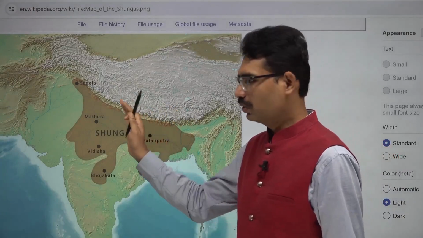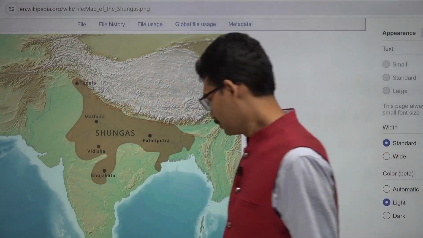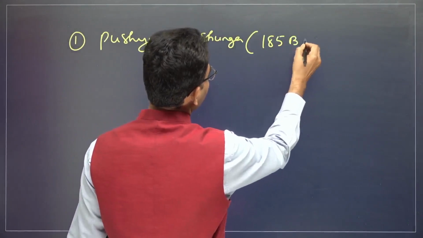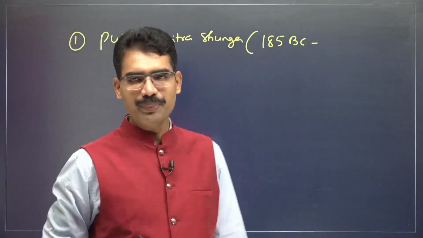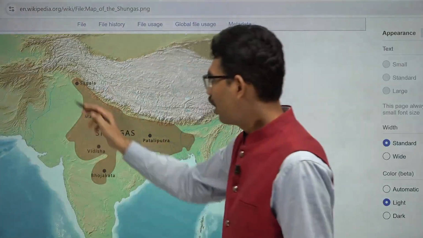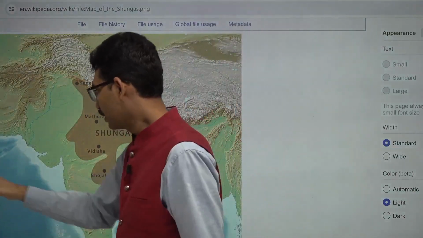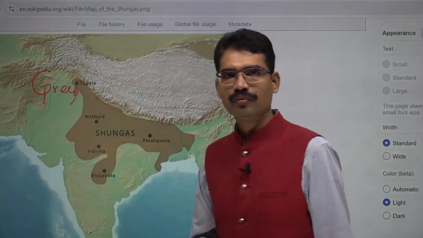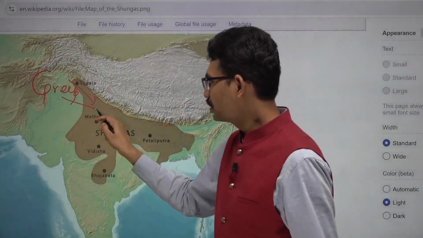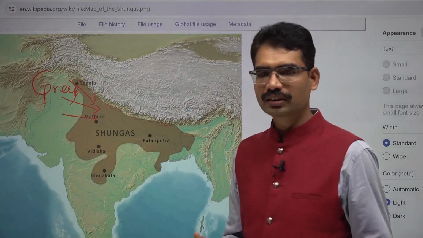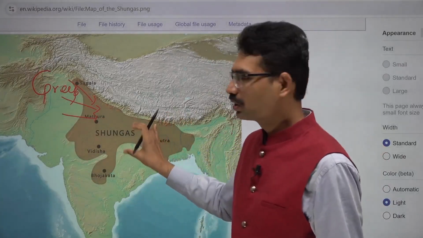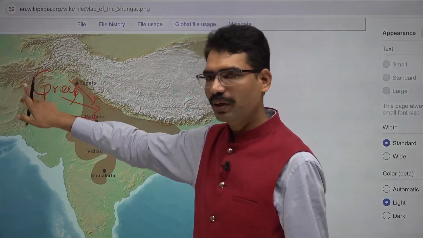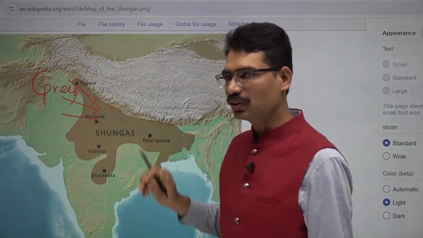He started ruling. What is the time period we are talking about? The timeline is 185 BC. By this time period, in this area, Greeks were already entering. Greeks were trying to enter into the Gangetic Valley. Like when Chandragupta Maurya established his rule, who was the ruler here? Seleucus Nicator. Conflict happened. That is why, as part of the agreement, Megasthenes also came to the Pataliputra court.